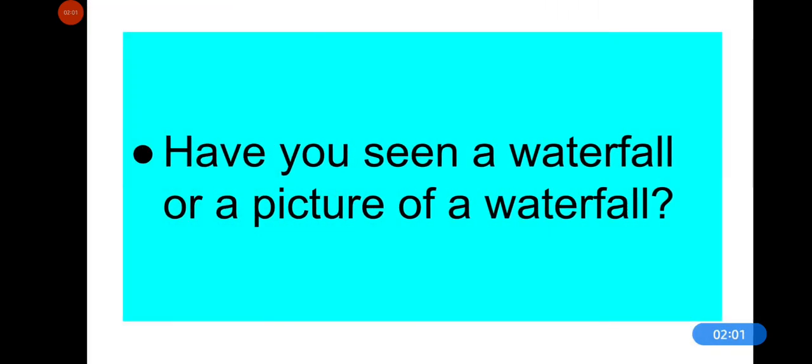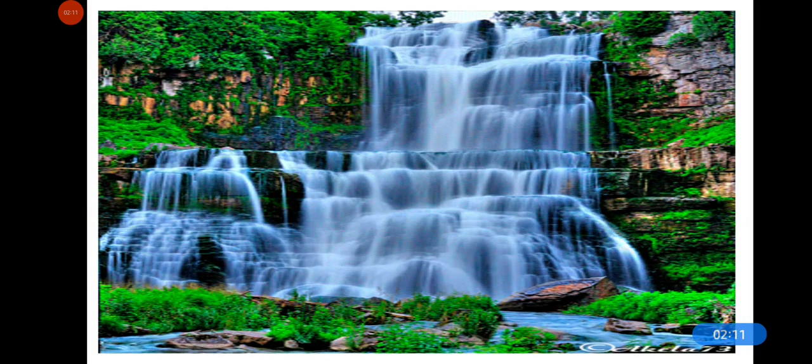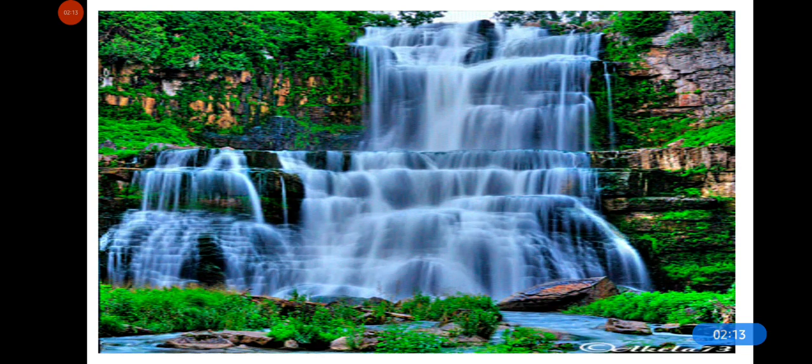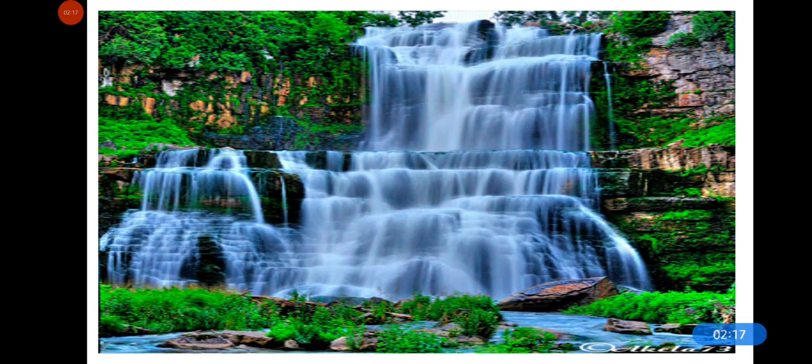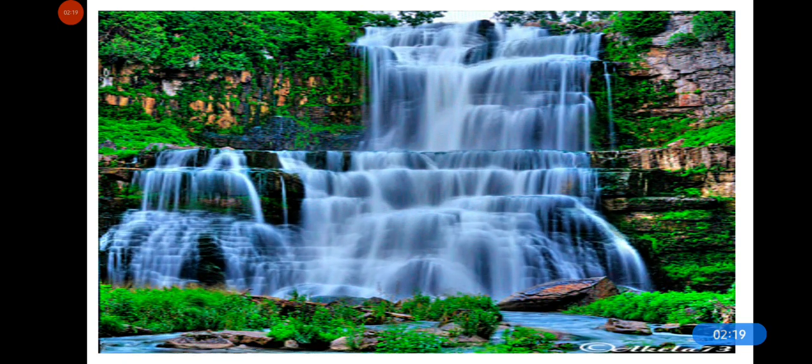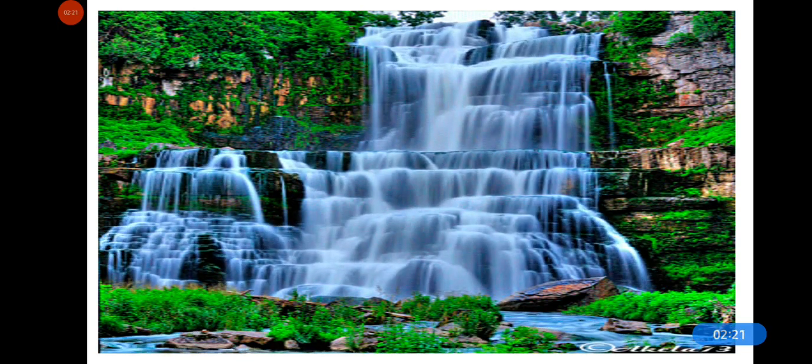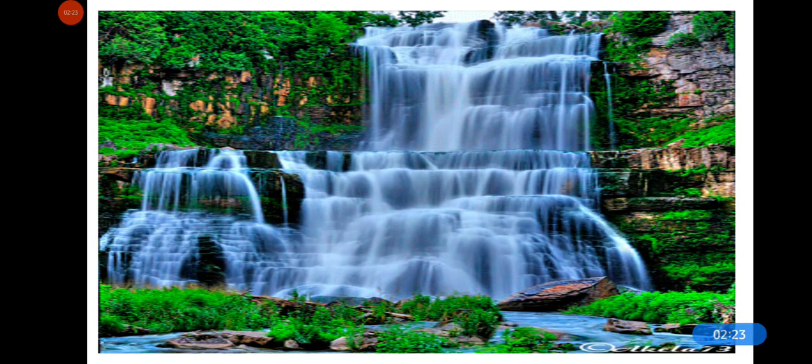Now you need to answer, have you seen a waterfall or a picture of a waterfall? If you did not see a waterfall, you can see it in this picture. This is a waterfall, and a waterfall is a part of a river that flows very fast and is seen in the mountains.